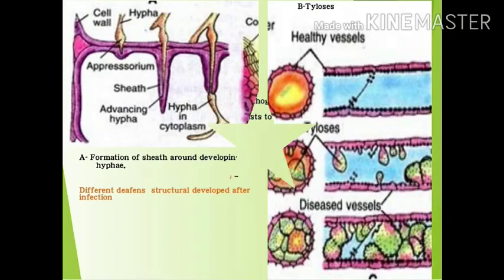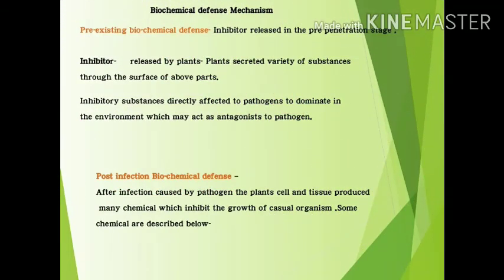Next, biochemical defense mechanism. Although the structural defense mechanism prevents the attack of pathogens, the defense mechanism also includes chemical substances which are produced in the plant cell before and after infection.